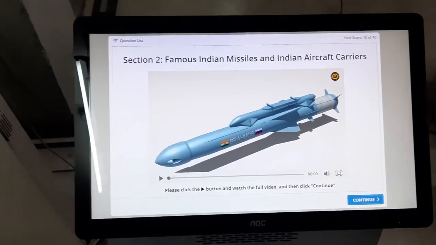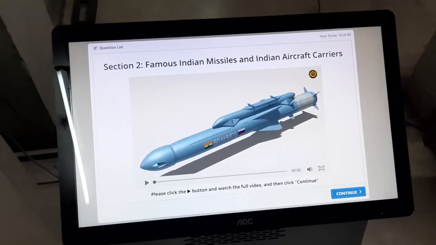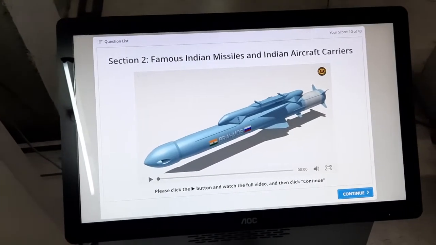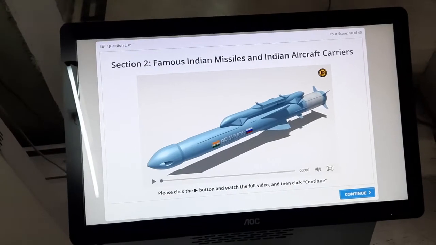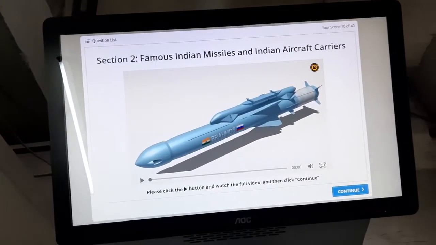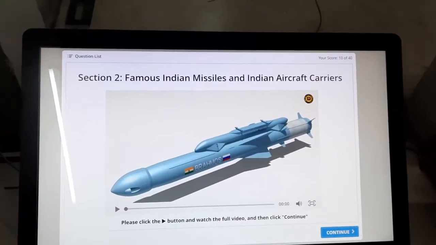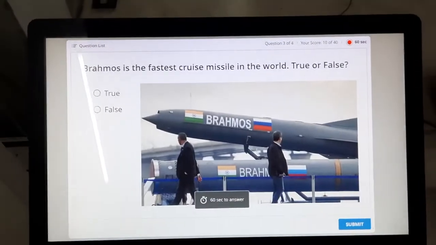So you can put any video, a high resolution video, a low resolution video, whatever you want, in any format, and embed it in the page. You can either auto play it or play it on click of a play button. Okay, so now the info slide of section 2 is done. We'll move on to the questions.